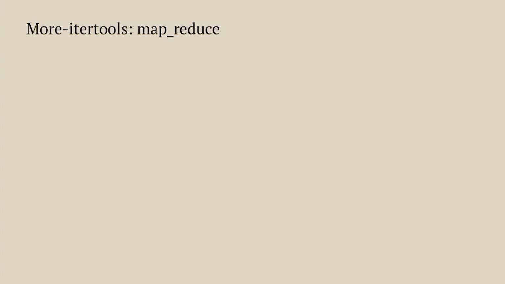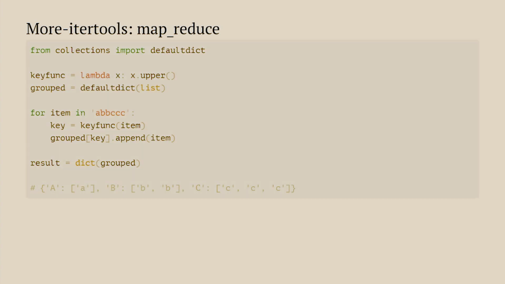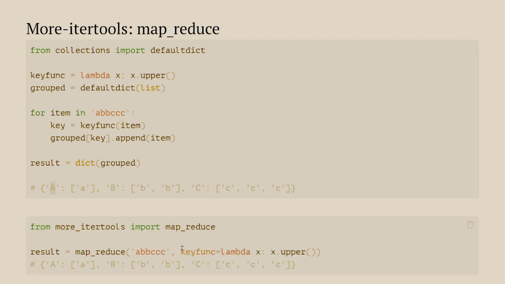Another one is map_reduce, a fantastic thing. We do a lot in Python because we're not aware of this. So if I want to take a list of letters and then group them by the capital version, so capital A has all the A's, capital B has all the B's, I could do this with 6-ish lines of code, or I could import more_itertools and then just do keyfunc is x.upper. Then I get the same dictionary where the key is the upper version.